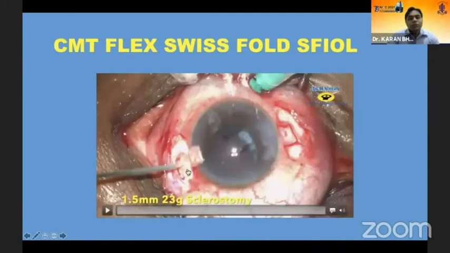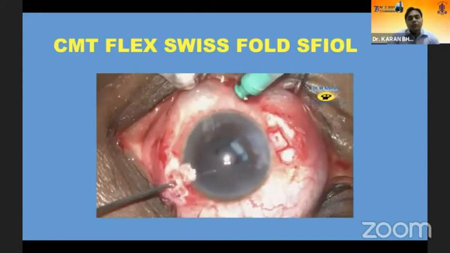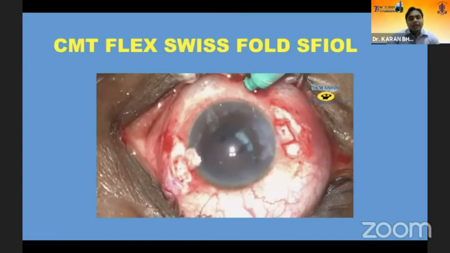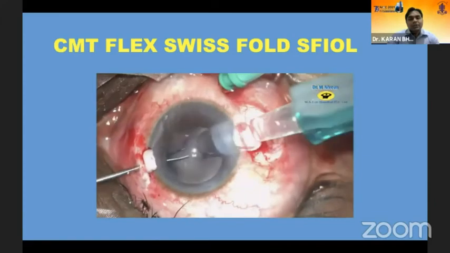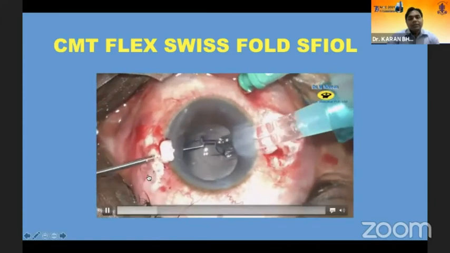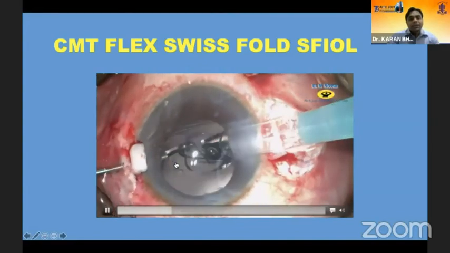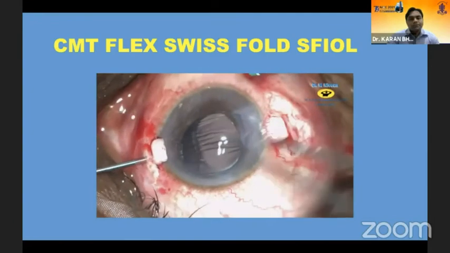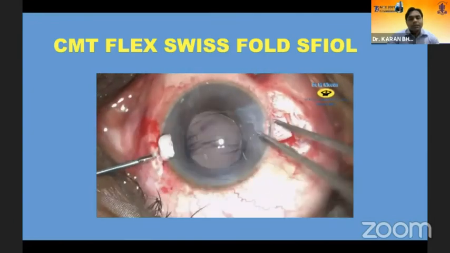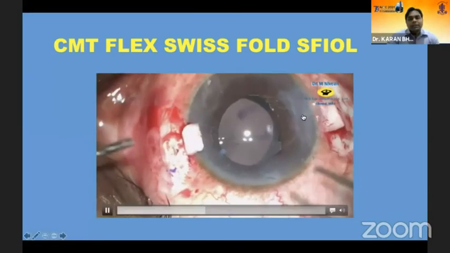This is the new thing that has been introduced by Dr. M. Nivian and Appasamy Associates, where they have introduced a foldable hydrophilic scleral fixated IOL, where here again with the help of forceps, a microforceps 23 gauge, the IOL you see is being injected by the phaco route. So the T haptic is grasped and is being brought out now by the scleral tunnel that was created. Keeping care that the external haptic is still there.